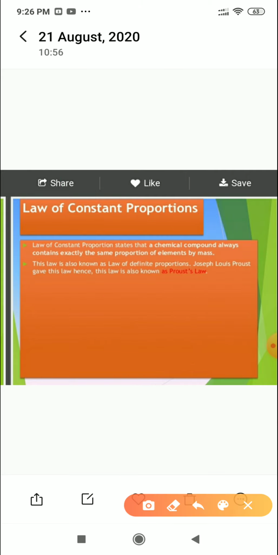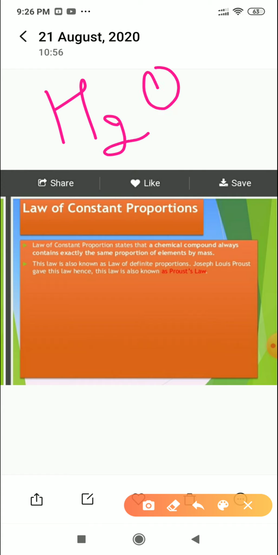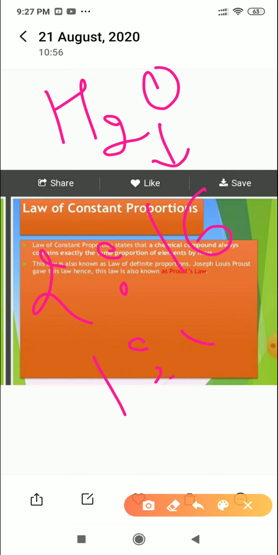For example, I'm just taking the case of H2O. ठीक है. Now when we are talking about H2O, that is water, as you know, we have to see the mass ratio, मास रेशियो क्या है इसमें. Then you can see the mass of one hydrogen is 1, so there are two atoms of hydrogen, then the mass will be 2. Clearly, now we are taking the ratio, so this is 2. Now what is the mass of oxygen? Then the mass of oxygen is 16. Clear? Simplify कर देते हैं रेशियो को, then it will be a ratio 1:8.